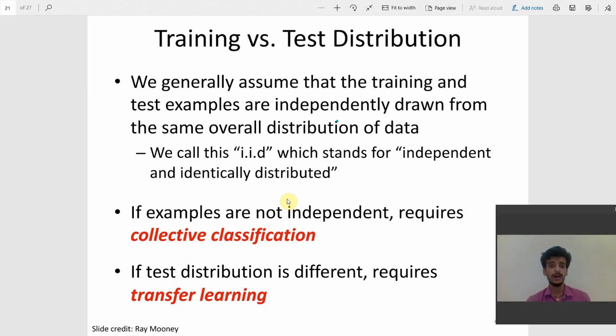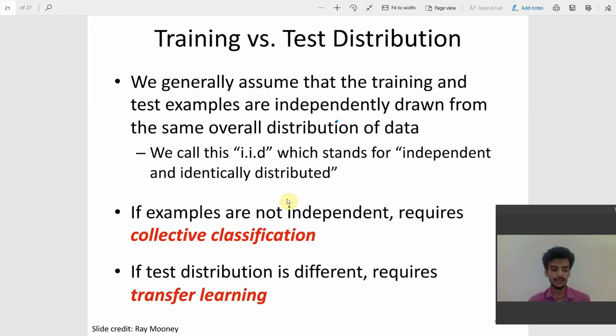So, training versus test distribution. In this process we will learn how to split data into training and testing data. We take a whole data set, and some part of it, like 70 to 80%, we classify as the training set, and the remaining 20 or 30% we classify as test data.